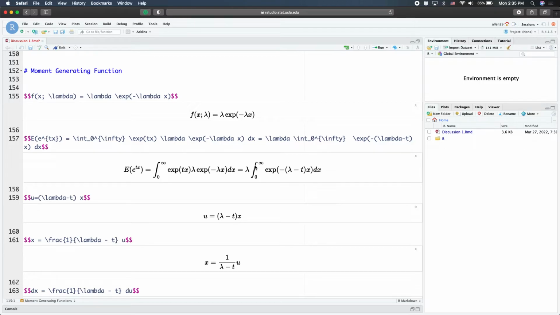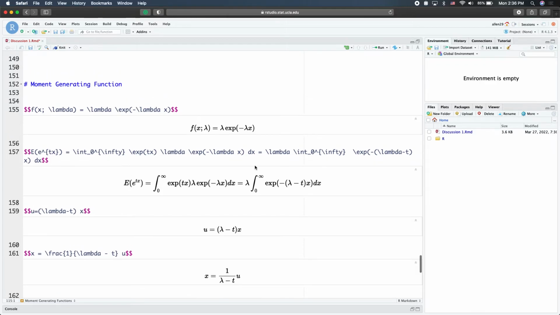From earlier, we see that the expectation is 1 over lambda, and the variance is 1 over lambda squared. Those results can be obtained using the definition of expectation and variance. But over here, we are just going to use the moment generating function to evaluate that, and verify if we get the same expectation and variance.